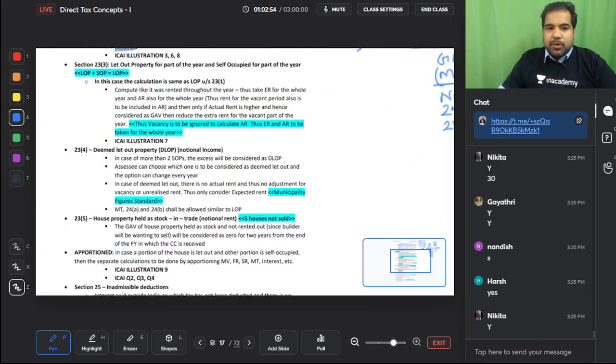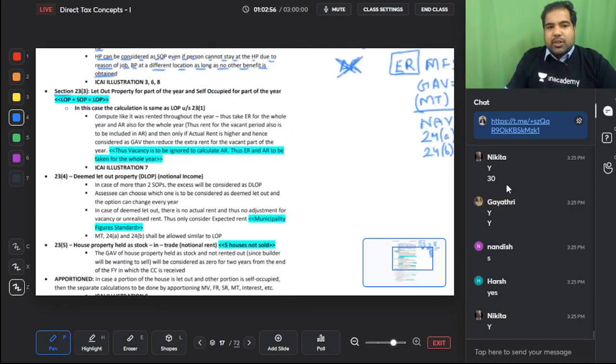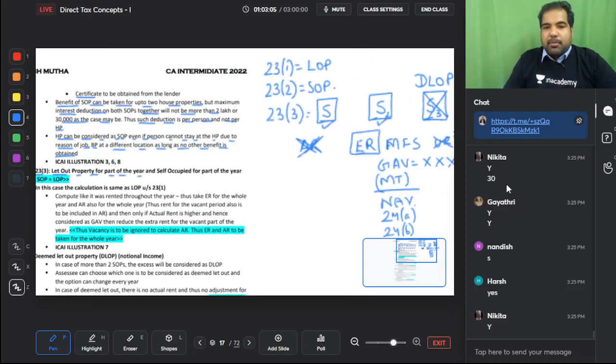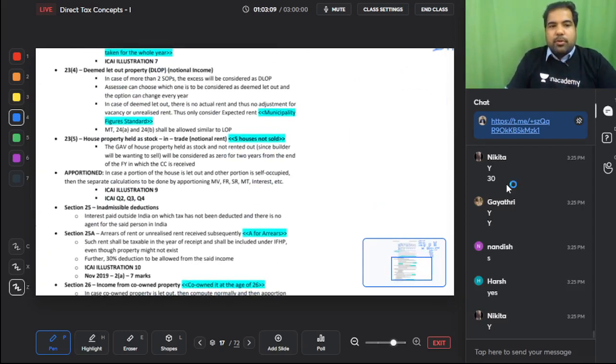So this is your 23.4 deemed let out property. Let's just read it from here. Sorry, my bad guys, this is 23.4. My bad. So what is 23.3? We'll see, but first let's read 23.4. Deemed let out property. In case of more than 2 SOPs, the excess will be considered as deemed let out properties.